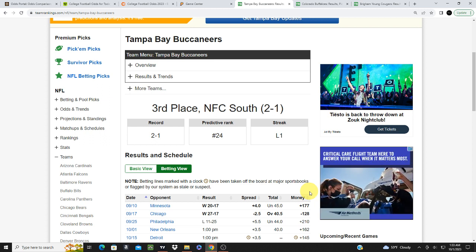Okay, so there's a reason why the odds makers make certain teams favored. All right, a lot of people thought that Chicago was the better team, which they came into the season, or they were supposed to be a lot better than Tampa Bay starting the season. Okay, but they made Tampa Bay here a favorite.